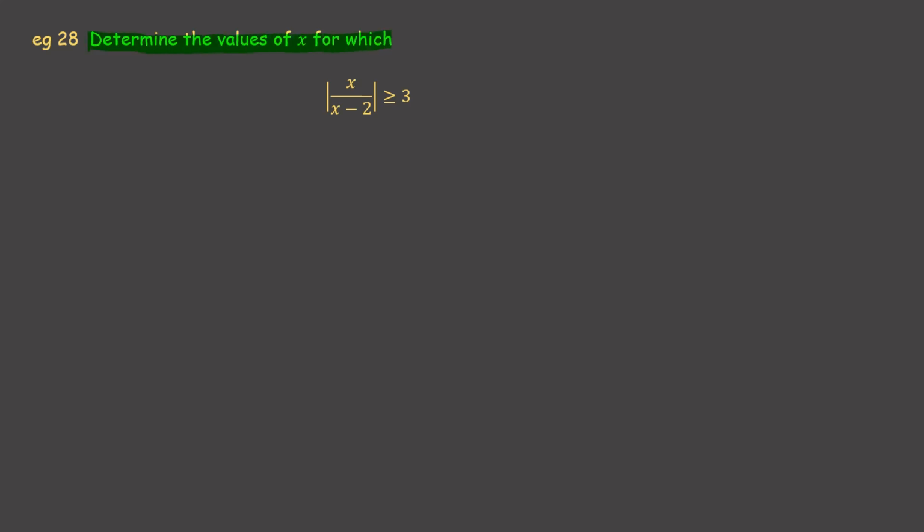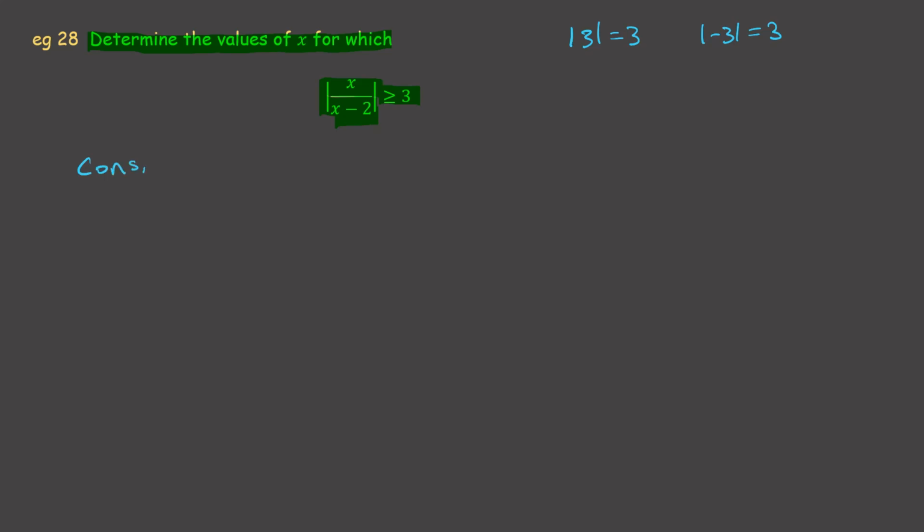Determine the values of x for which mod x over x minus 2 is greater than or equal to 3. Again, various ways that you could go about this one. We know that mod of 3 is 3. We know that mod of negative 3 is 3.